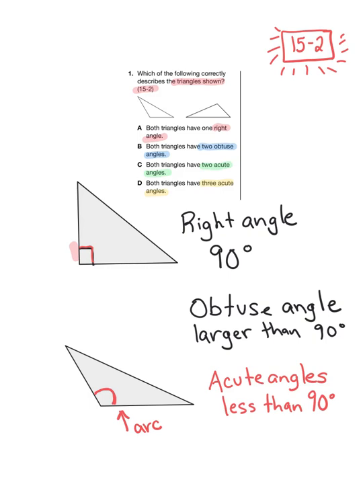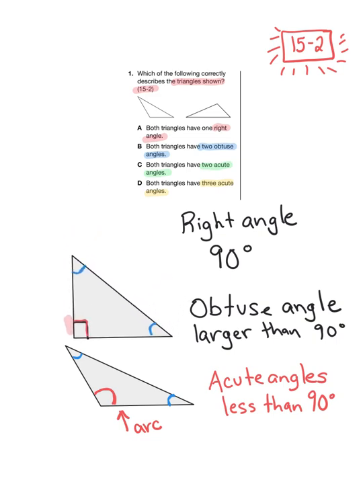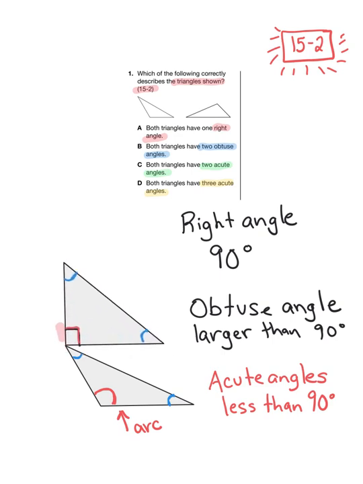So I can look at this triangle that I drew here, and I can see an acute angle here, and I can also see one here. I can see an acute angle here, and I can see one here. If you ever want to test and see if an angle is acute, you can do the same thing I showed you before, where you can hold a shape that has a right angle in it on top of the shape and see if it's bigger or smaller.